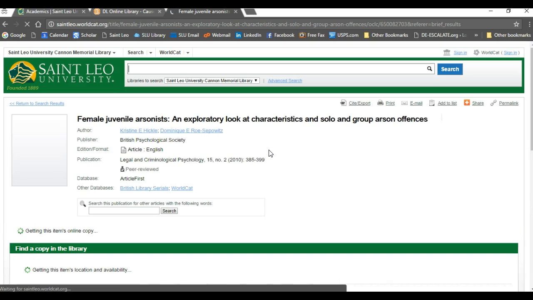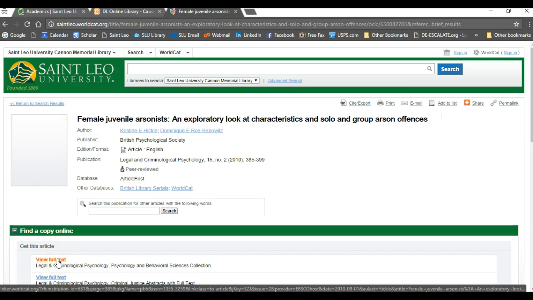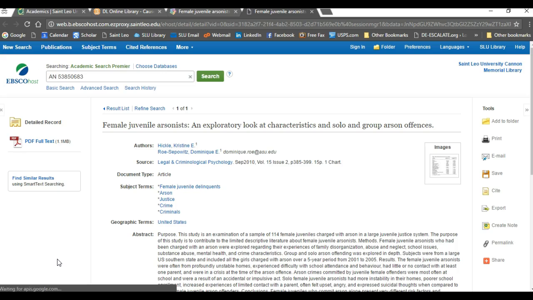Now, every publisher has a different screen format for their articles, so don't be surprised if you don't see this exact format with a different article. On this screen, there are 2 things you should note. First, you need to click on the View Full Text in order to see the article. And what comes up is not the full article, actually.